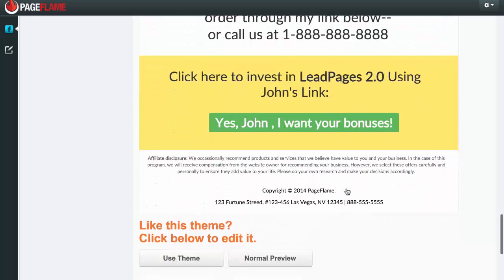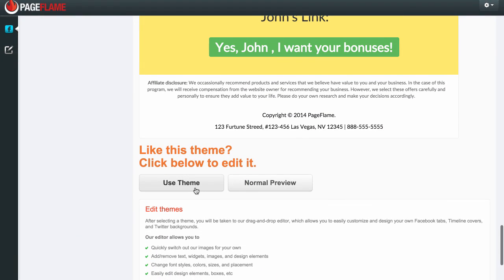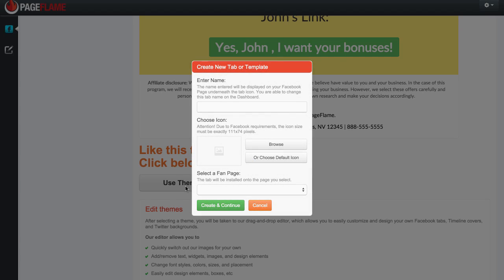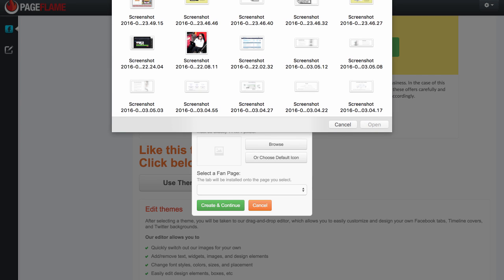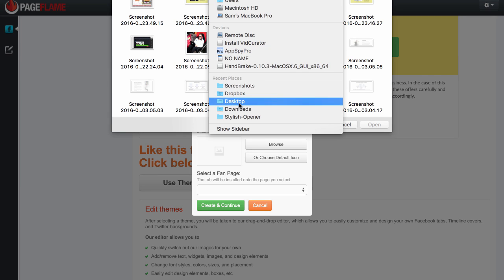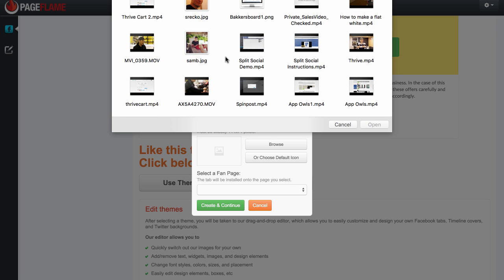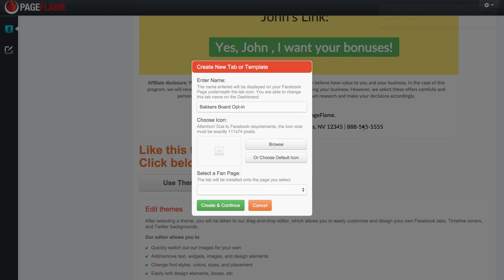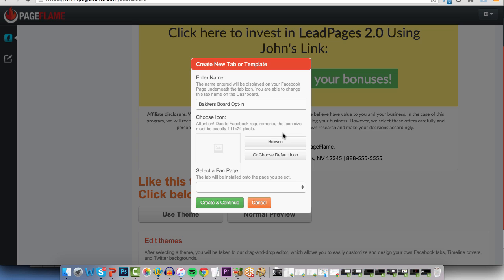Now, in order to select the template, you need to go down to the bottom here and use theme, right? You need to click use theme. Then enter in a name for a template. So it might be Backers Board opt-in, for example. I can then browse for an image relating to Backers Board. So I might go to my desktop, for example, and I might grab an image here. Okay, so in this case, if I wanted to do that, I could select an image that was between 111 and 74 pixels high and wide, or I can just use one of the default templates that's here. Okay, we can use one of these.